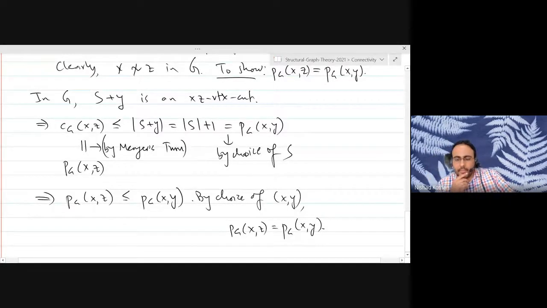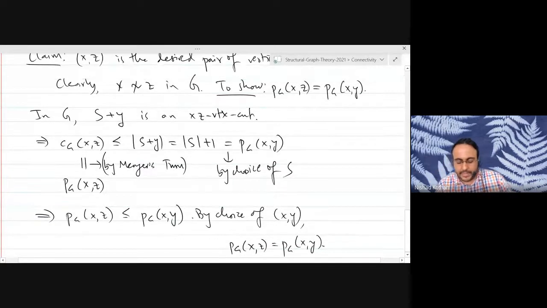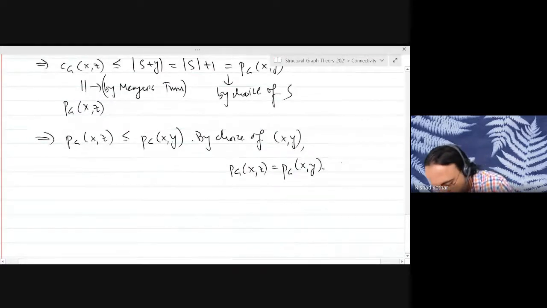And that is exactly what we are trying to prove. We were trying to prove that there is a pair of distinct non-adjacent vertices that will attain the same minimum that is achieved by X and Y. So, done.